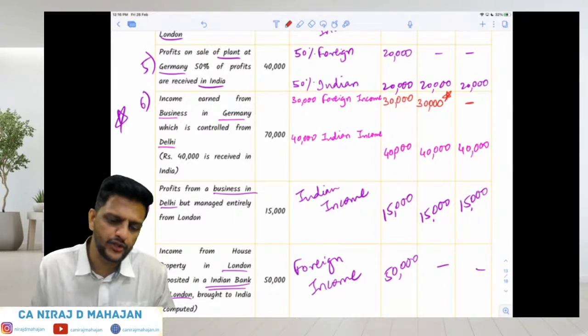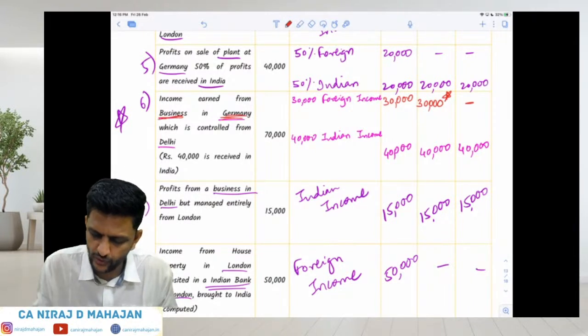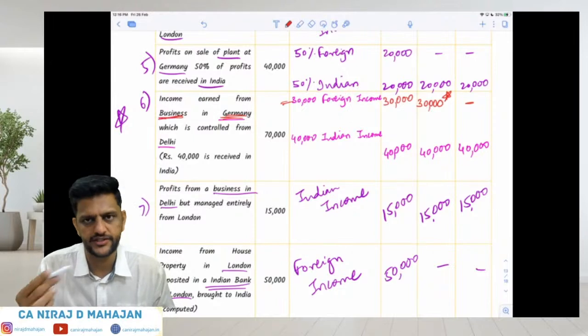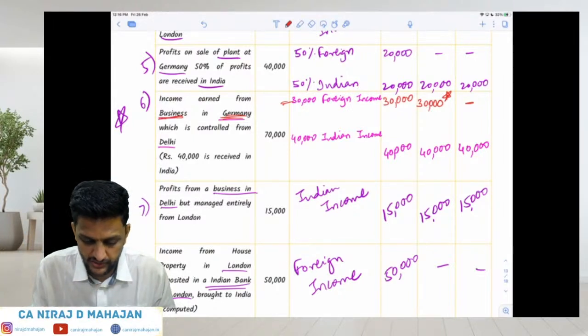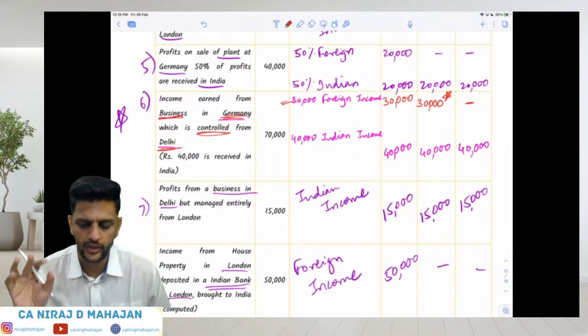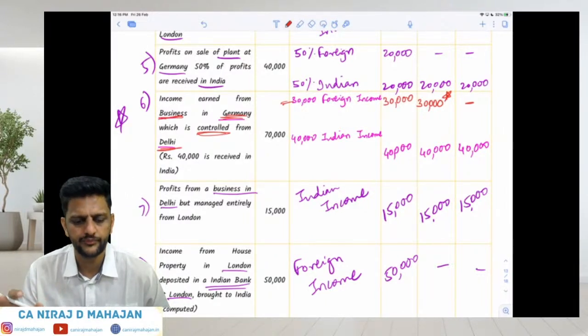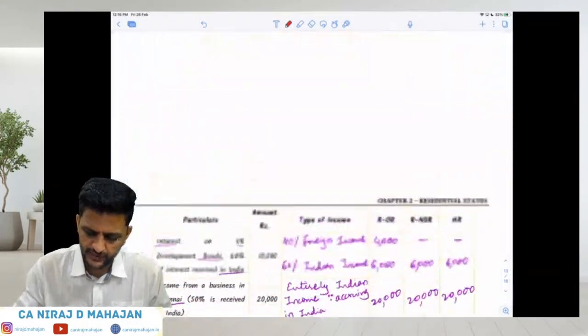It is a special case. I'm telling you again and again. Business was in Germany, and that 30,000 was received also in Germany, because they are saying 40,000 is received in India, which means 30 is received in Germany. But that business which is in Germany was completely controlled from India. That's why that amount also becomes taxable for RNOR. Okay, it is a special case. Yes or no? Clear? If still in doubt, read this. Okay, this part I have explained again today.